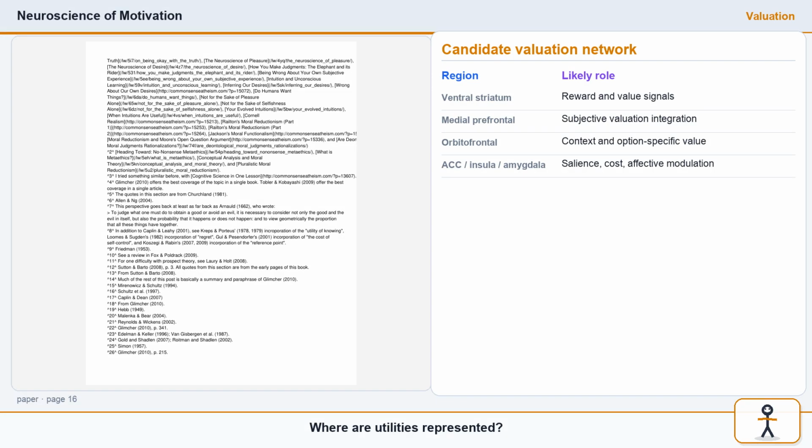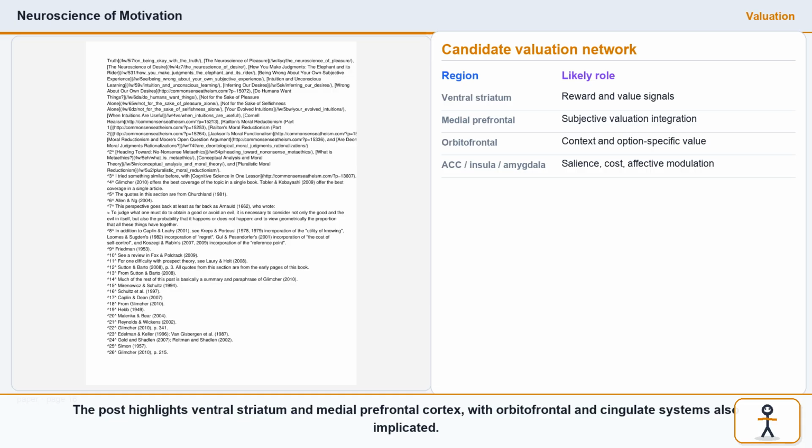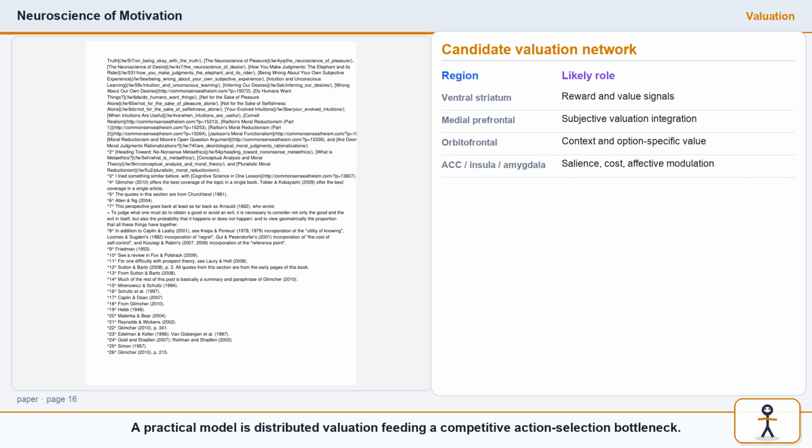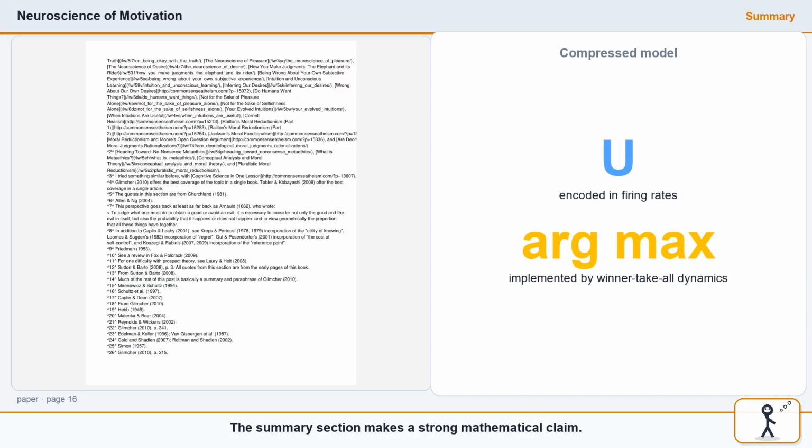Where are utilities represented? The post highlights ventral striatum and medial prefrontal cortex, with orbitofrontal and cingulate systems also implicated. The practical model is distributed valuation, feeding a competitive action selection bottleneck. The summary section makes a strong mathematical claim. Utility can be represented as firing rate variables that predict choice stochastically. In that sense, utility is not just an abstract preference ordering, but an empirical neural quantity.